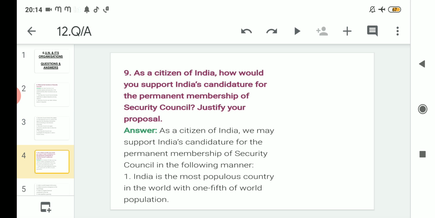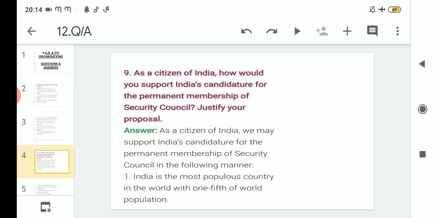But we have also seen that even after fulfilling all this eligibility, India has not been successful in becoming a permanent member. As a result, in the month of June, India got the membership as a non-permanent member, and that also for a period of 2 years, which is really an injustice done to our country. For this question, we have to compare the UN's eligibility criteria with India and show that India fulfills them. We have to write the answer in that way only. So let us proceed then.